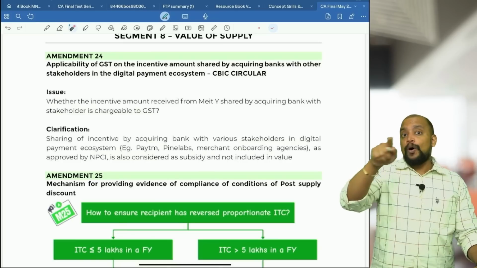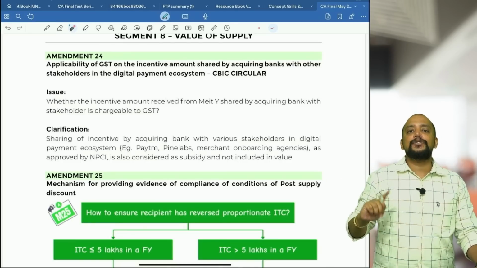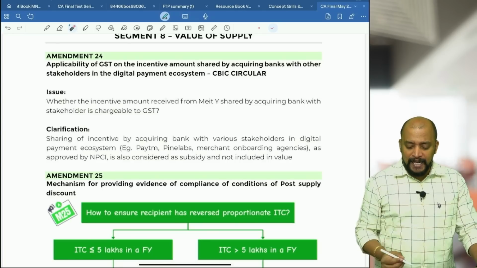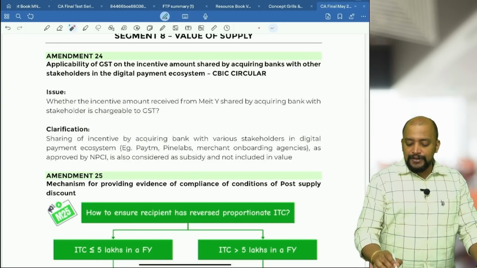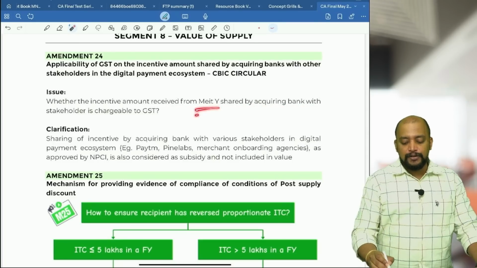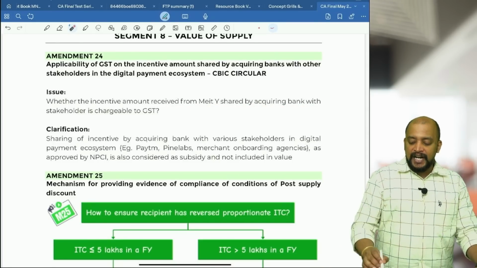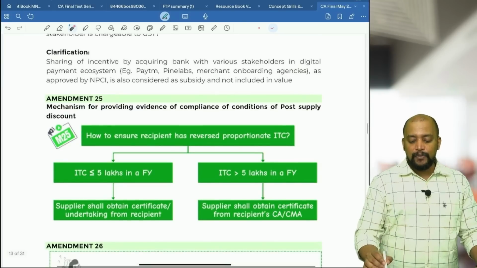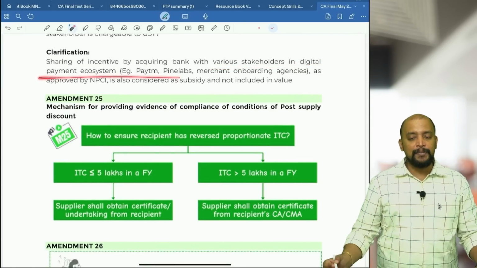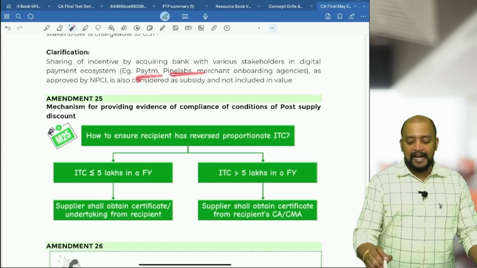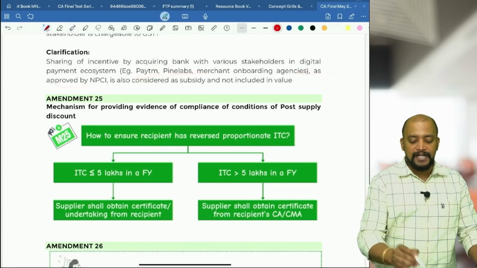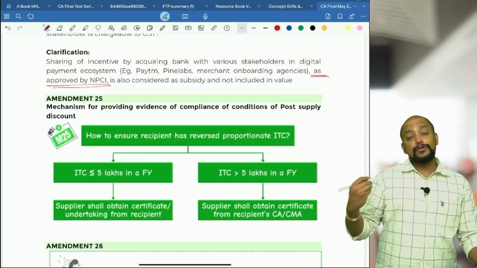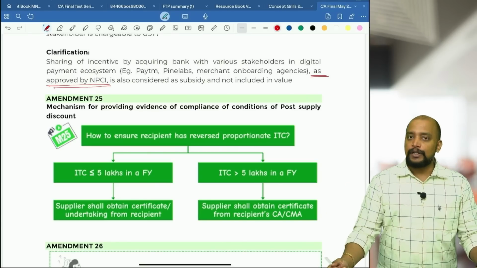But remember, all those people who are receiving the incentives, they should be notified under this NPCI, approved by NPCI. Whether incentive amount received from MEITY, Ministry of Electronics and Information Technology, shared by acquiring bank with stakeholders is chargeable to GST. Sharing of incentive by acquiring bank with various stakeholders in digital payment ecosystem like Paytm, Pine Labs, etc. as approved by NPCI. That's very, very important. So as approved by NPCI is also considered as subsidy and not included in the value.